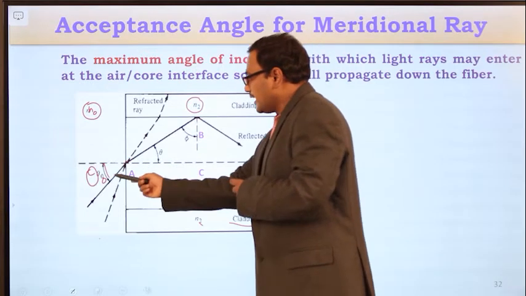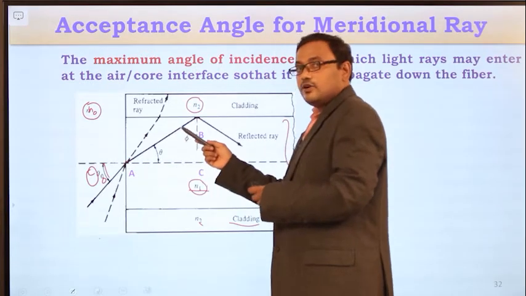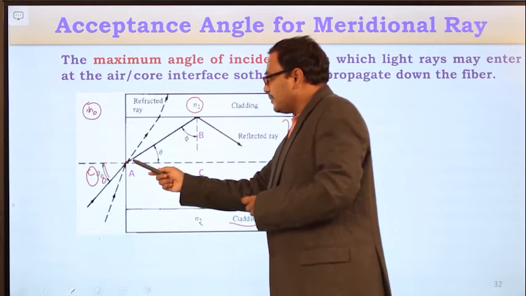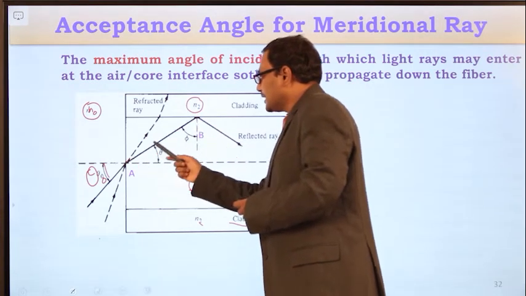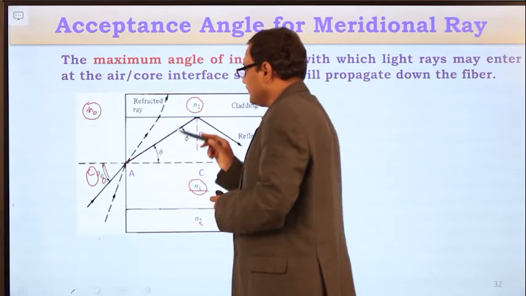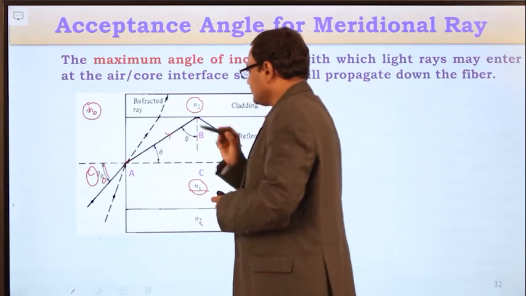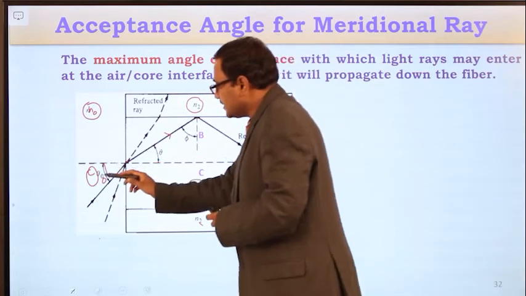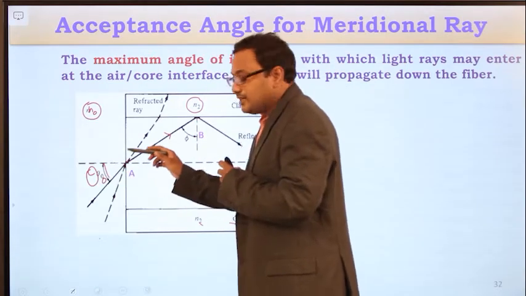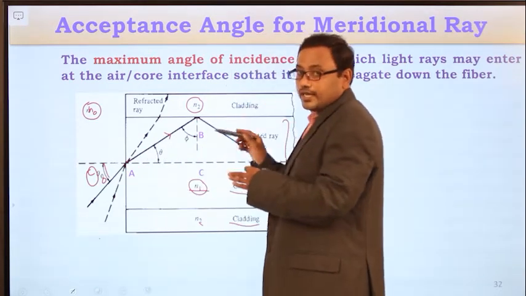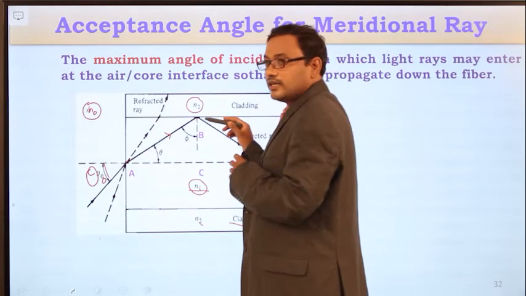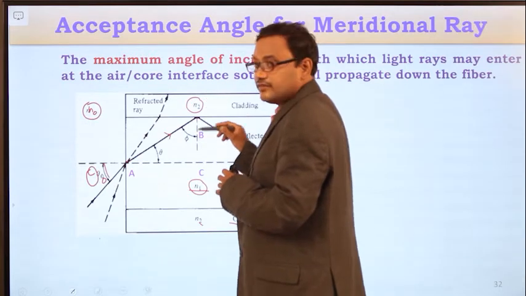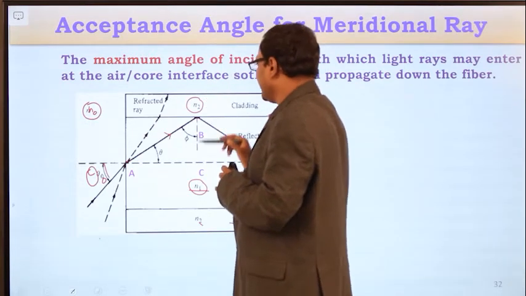So now whenever the light ray enters into the optical fiber core medium, this light ray will be refracted. This is the light ray which is traveling within the core medium. And now if theta naught is the acceptance angle, then this light ray will undergo total internal reflection as per the definition. To get the total internal reflection at the core-cladding interface, it will maintain the critical angle.